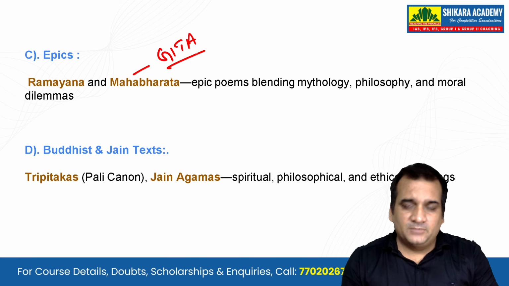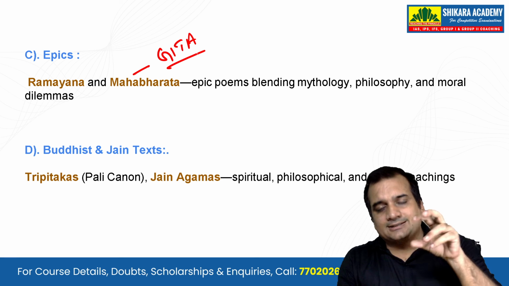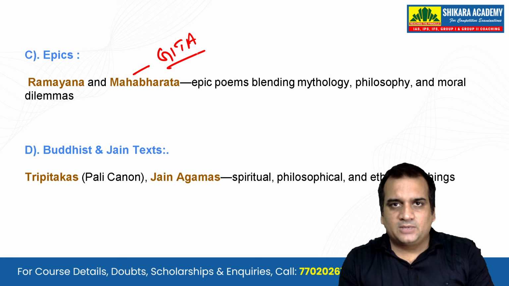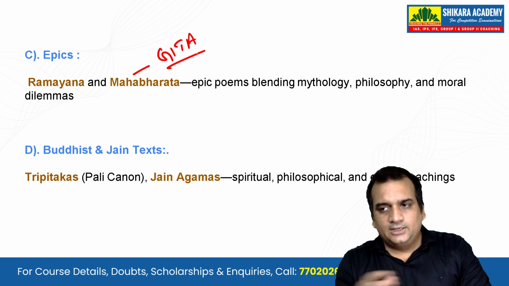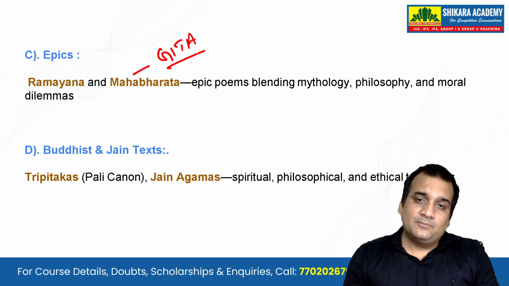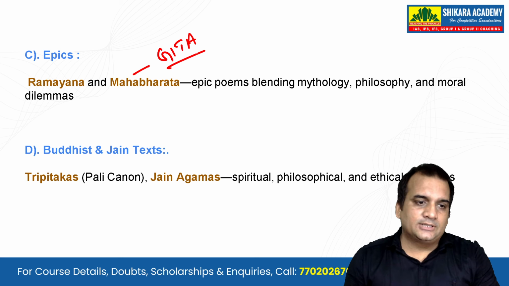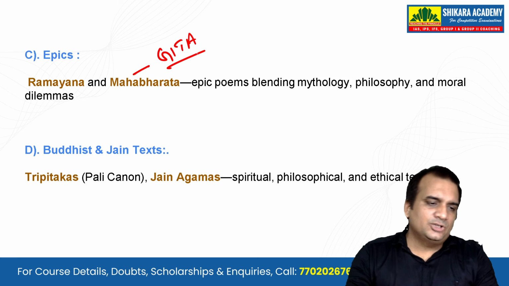The original Sanskrit Ramayana was written by Valmiki, but the one very common in households today, the Ramcharitmanas, was written by Tulsidas. So you must know all these things.